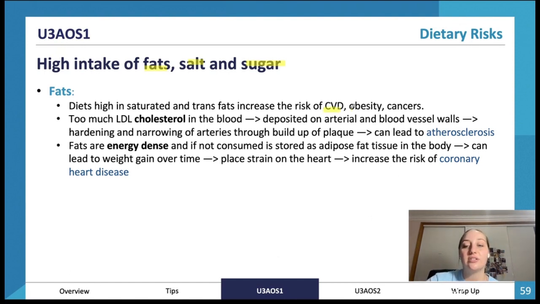So these increase the risk of cardiovascular disease, obesity, and cancer. Too much LDL or bad cholesterol in the blood is deposited on the artery walls, hardening and narrowing the arteries, which can lead to atherosclerosis, which is a type of cardiovascular disease. Fats are energy dense, so they tend to have more calories than carbs and protein. If not used, they are stored as adipose fat tissue, so that's fat located around our body, which can lead to weight gain over time, which places strain on the heart and increases a risk of coronary heart disease. This is one of the leading causes of death in Australia, by the way.